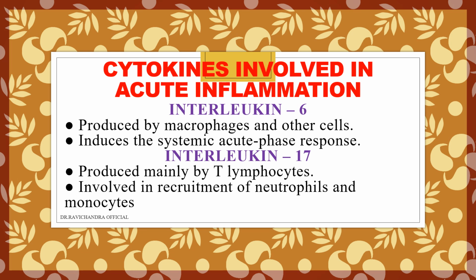Interleukin 6 is produced by macrophages and it will induce the systemic acute phase response. Interleukin 17 is produced by T lymphocytes and it is involved in neutrophil and monocyte recruitment. Neutrophil and monocyte recruitment is caused by interleukin 17.